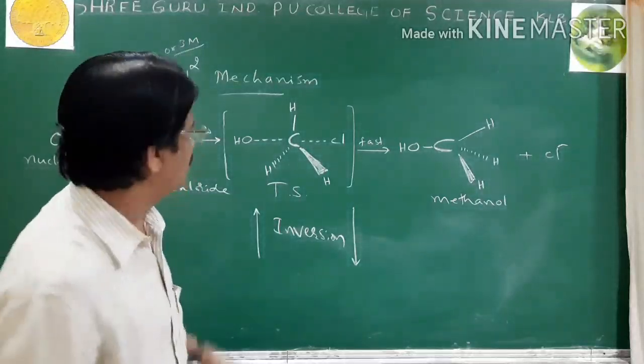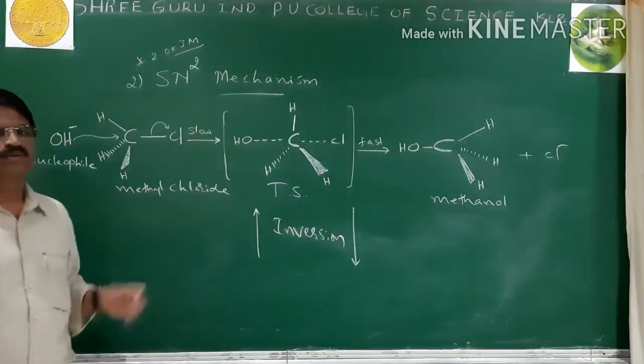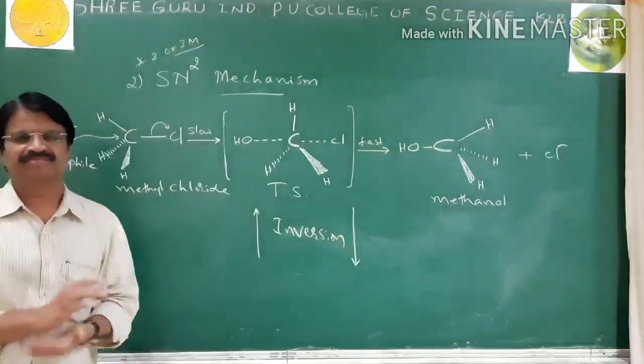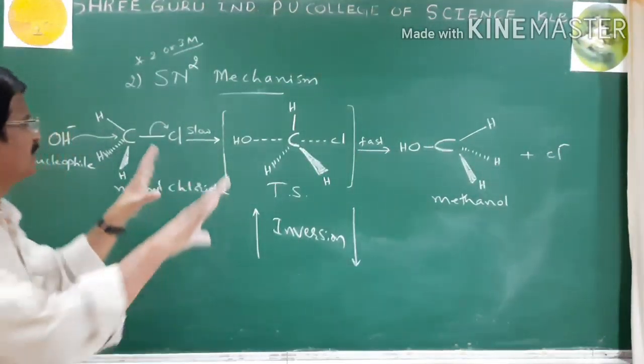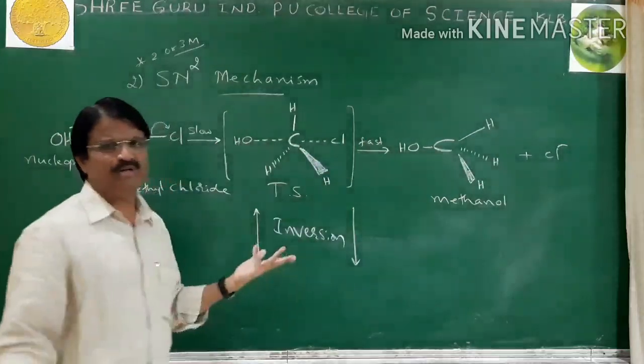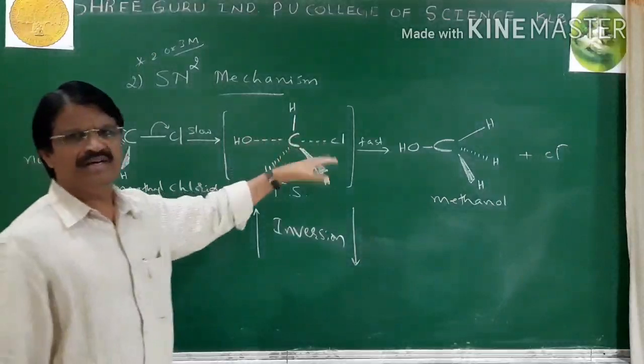How do you write the answer to this question? Explain the SN2 mechanism by taking a suitable example, or write the SN2 mechanism using methyl chloride. So first you write like this. For a 2 mark question, write this clearly first and explain in brief.